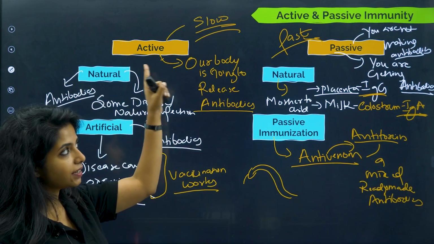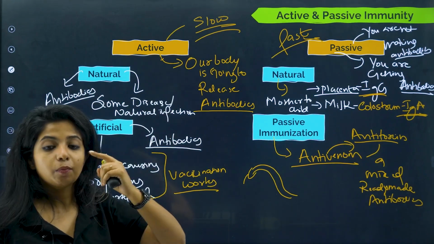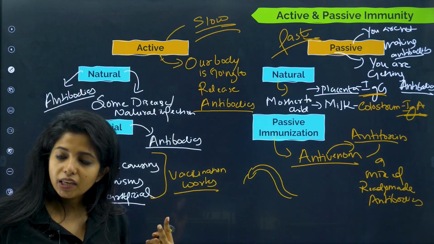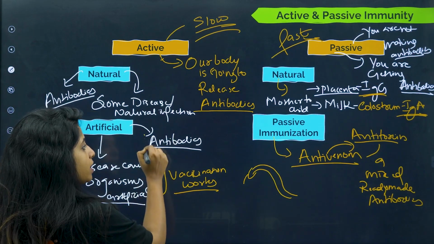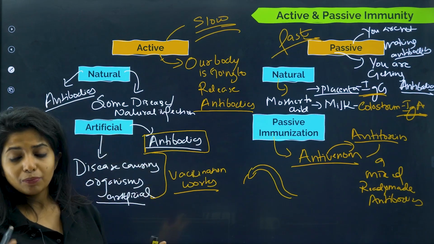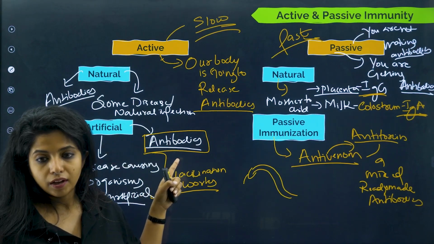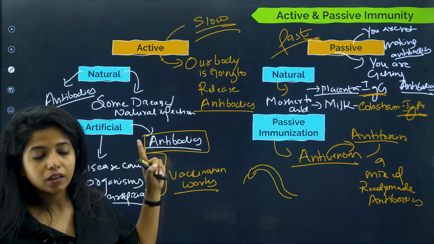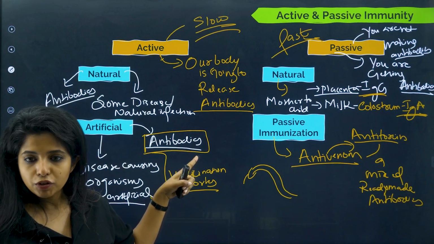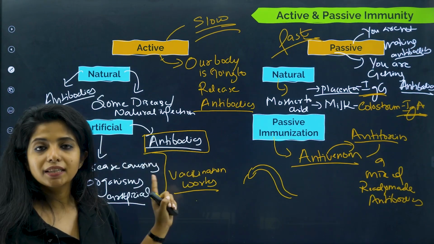Again, I am telling you, in active, our body produces antibodies. It can be a natural infection or it can be because we gave something so that our body could produce antibodies at first. Next time if some infection comes, we know about it and we can produce antibodies at that point itself, and it would be faster. The secondary immune response would be faster then, which is why we do this. In vaccination, the exact same thing happens.